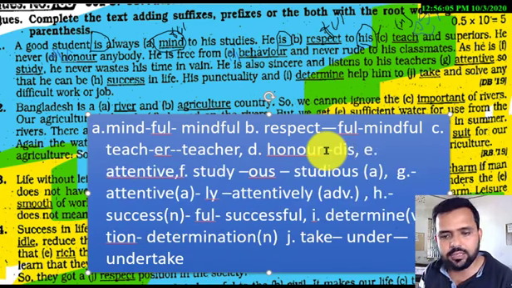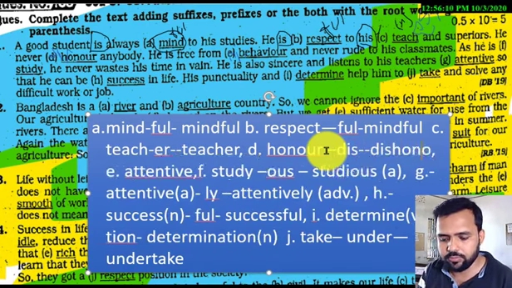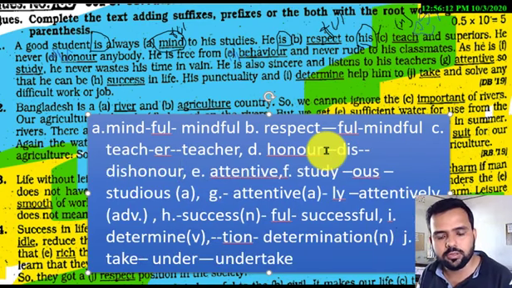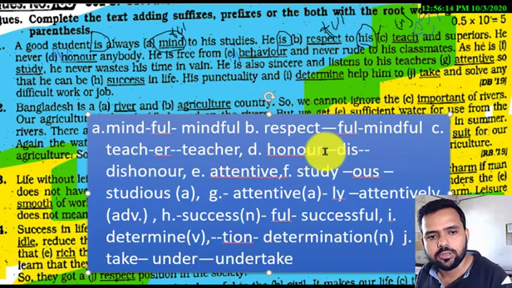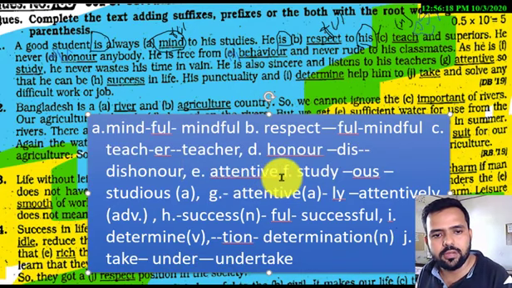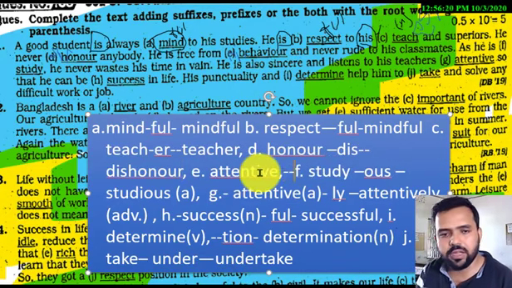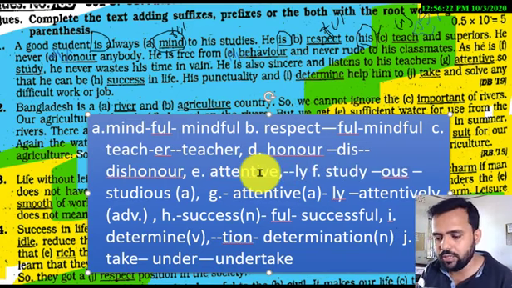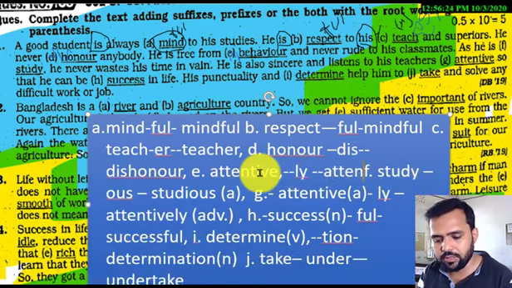So honor, you can see honor. If you add dis, then it will be dishonor. Dishonor means disrespect. Now attentive. Attentive is an adjective. After an adjective, if you add ly, it will be an adverb: attentively.